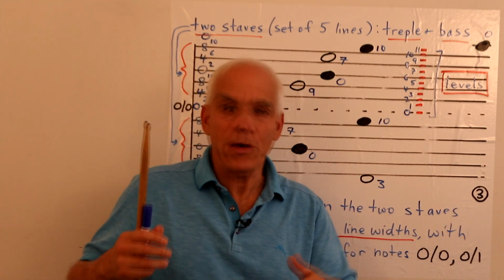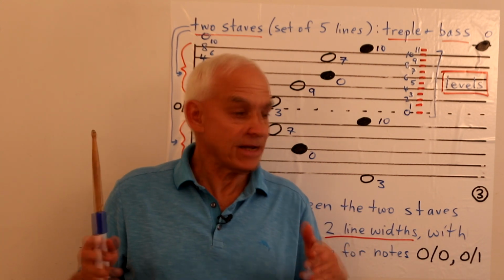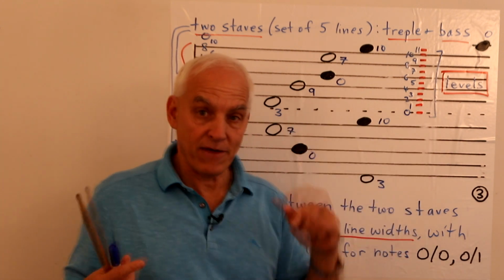And then a few weeks later, you add a new note. Okay? It's a long process, actually. It takes a long time for young people to learn all the notes on both clefs.